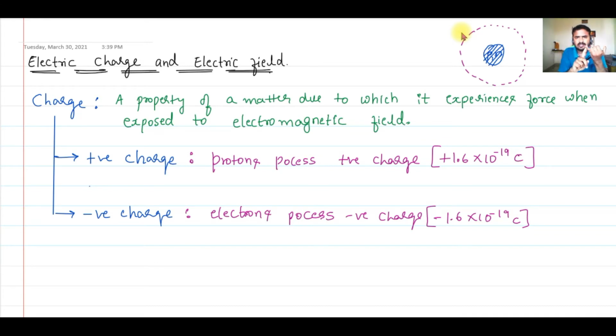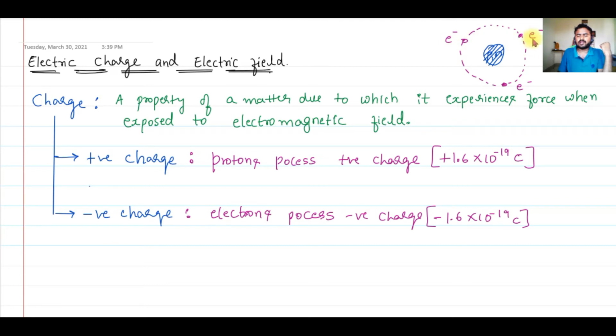Neutrons do not have any charge; the name itself indicates it's neutron. Protons have positive charge. That means the nucleus has a positive charge because protons are within the nucleus. And around that nucleus electrons are revolving.